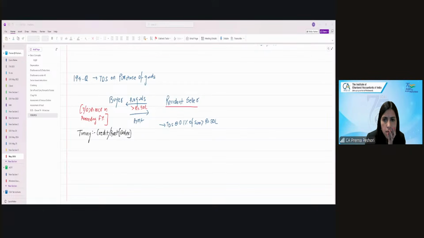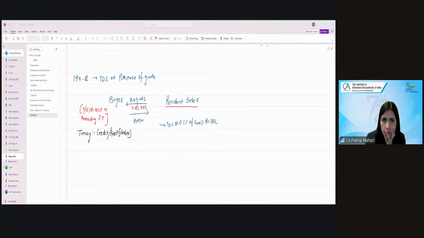On GST, same as 194O. And if the central government is the buyer, then the central government has to deduct the TDS as per 194P. And if the central government is the seller, then TDS is not required to be deducted. Then 194R, business receipts, which we saw earlier, TDS at 10% if greater than 20,000 rupees.